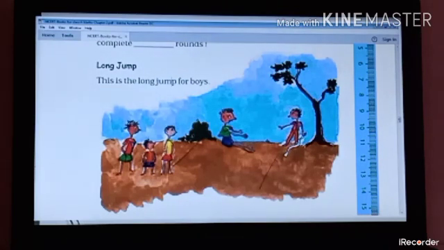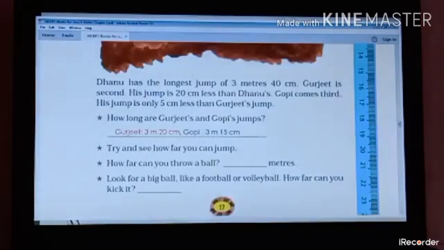Understood about this? Okay, so now our next one is that Dhanu has the longest jump of 3 meters 40 centimeters. Gurjeet is second; his jump is 20 centimeters less than Dhanu's. Now Gopi comes third; his jump is only 5 centimeters less than Gurjeet's. Our question is: how long are Gurjeet's and Gopi's jumps?